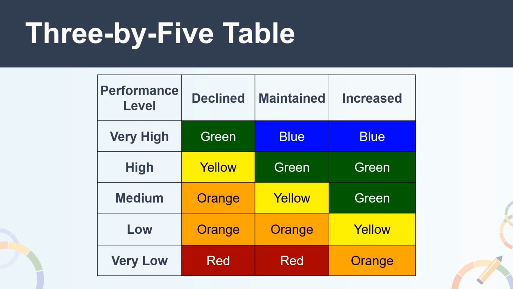To receive a yellow performance level would require a status of high with a change of declined, a status of medium with a change of maintained, or a status of low with a change of increased. For an orange performance level, you would need a status of medium with a change of declined, a status of low with a change of declined or maintained, or a status of very low and a change of increased. Finally, an LEA, school, or student group would receive a red performance level with a status of very low and a change of declined or maintained.